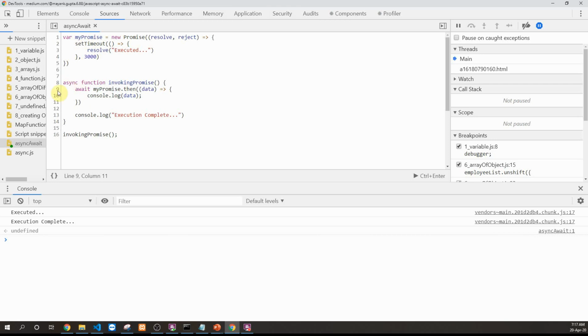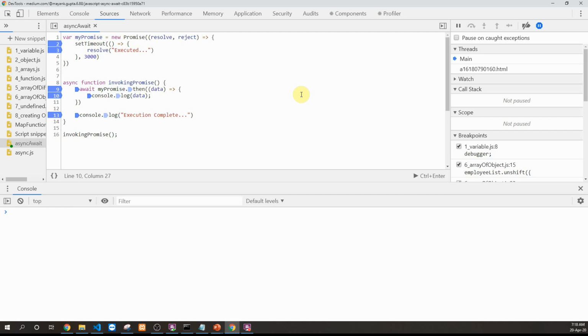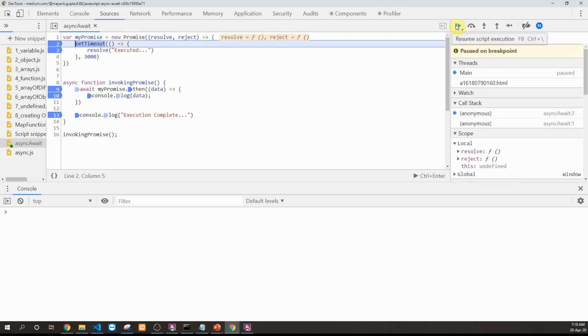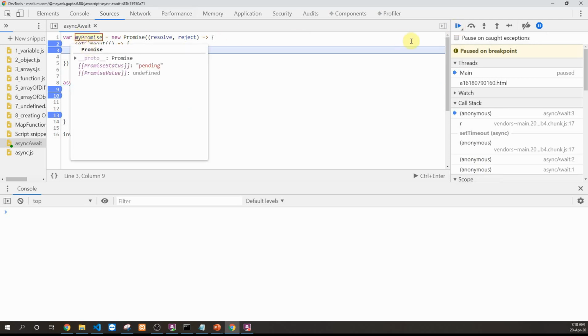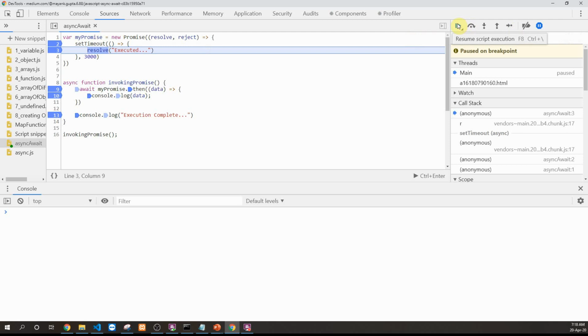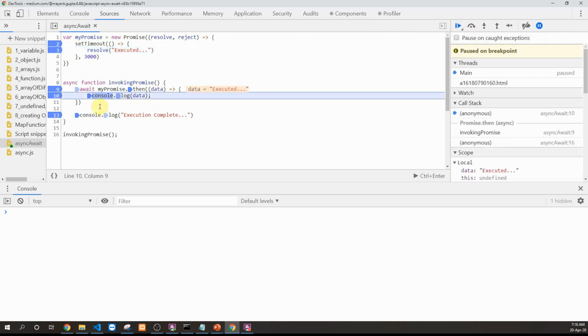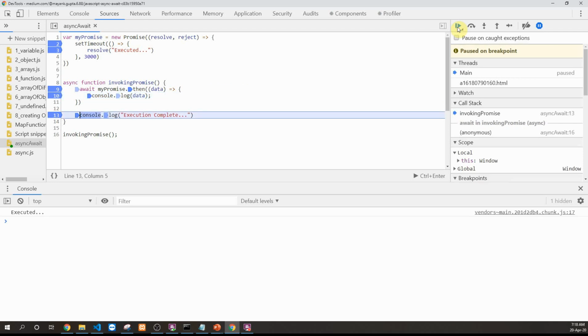So let's put a debugger on line 9, a debugger on lines 2, 3, as well as 10 and 13, and see the entire flow of execution. Let's rerun this code. So we created the promise, then we came to this particular function, we invoked the function invoking promise. Over here we have to wait for the promise, then this particular promise is resolved. After the resolution of this promise, we invoke the callback of this promise. We have console.log data. Then JavaScript executes line 13 and the program exits.